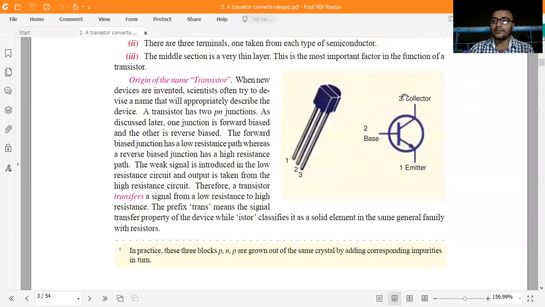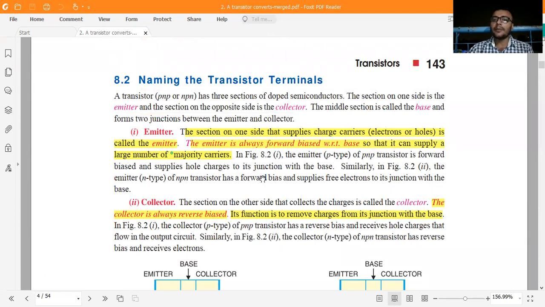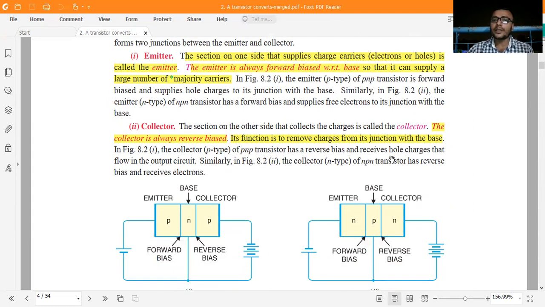Let us see how the transistor contains three terminals. The first one is the emitter, the second one is the base, the third one is the collector. What is the difference between all three terminals? Suppose the emitter always works in forward biasing, and it contains electrons and holes both. But the collector region, just remember, is always in reverse biasing.